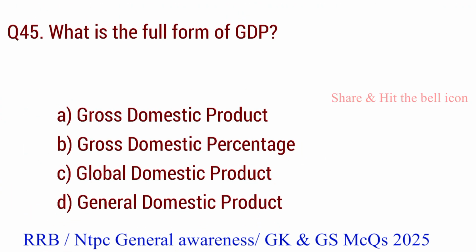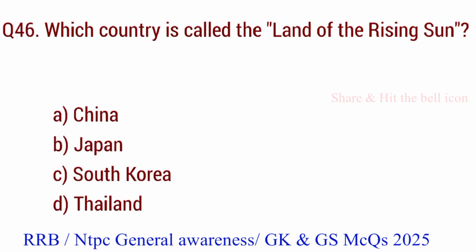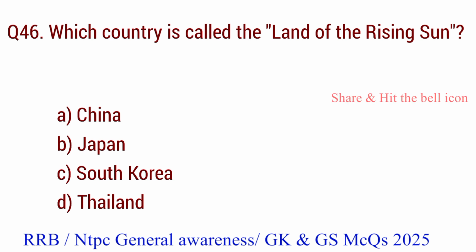Question number 45. What is the full form of GDP? The right answer is option C. Global Domestic Product. Question number 46. Which country is called the land of the rising sun? The right answer is option B. Japan.